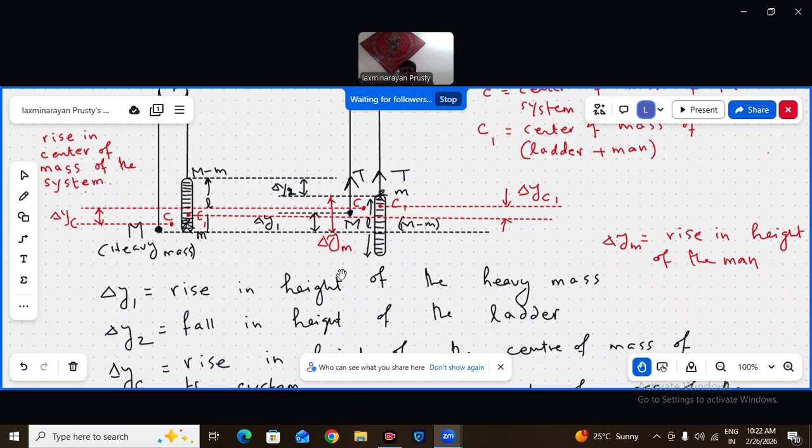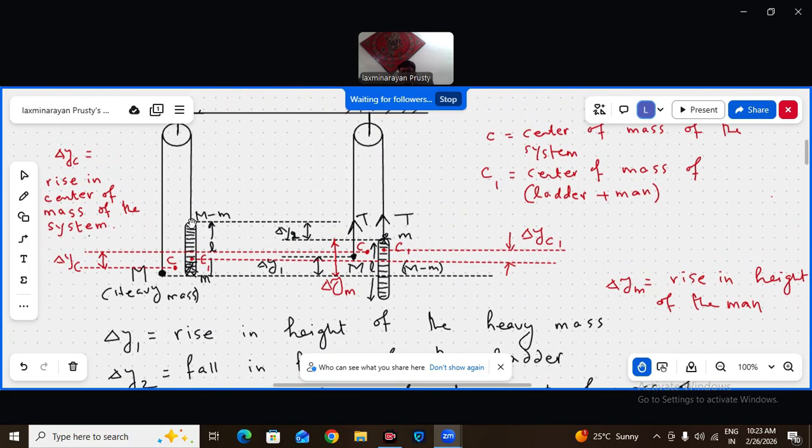Very nice. You might be thinking, if the mass is the same on both sides, and the man goes up, the mass is not changing, why should it go up? Because as the man climbs, he will press down, and the tension which was there earlier will spike, go up and again come down. The man goes one step and stops. This tension rises and again comes back.